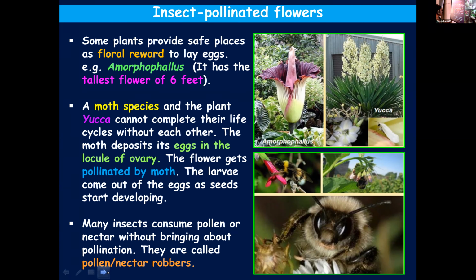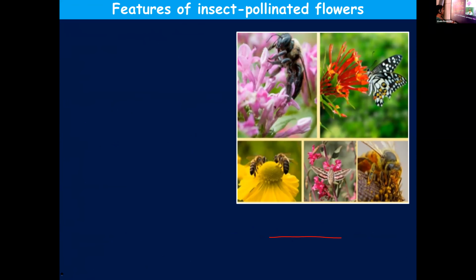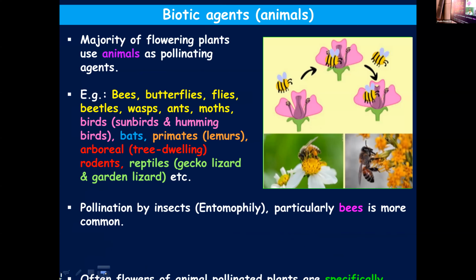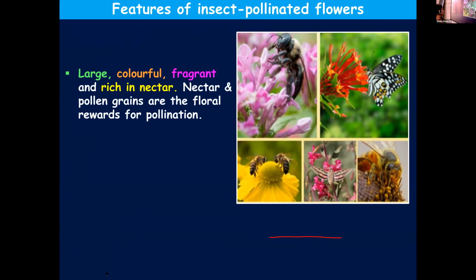Okay, so we'll just quickly recap the points we said. We started with the biotic agents, animals. Different varieties or species of animals carry out pollination. Some of the examples are mentioned there. When the pollination is carried out by insects, you call it entomophily. Among the insects, the bee is the most common pollinating agent. These animal pollinated flowers or plants develop some special adaptation to suit their specific pollinator. In theory also, you will be learning some typical examples for the same.